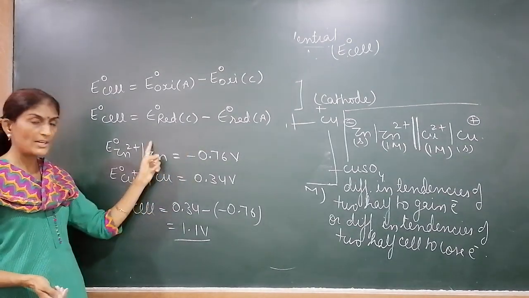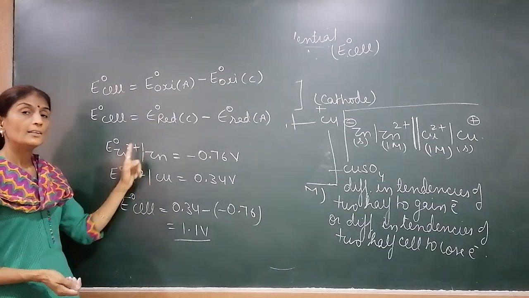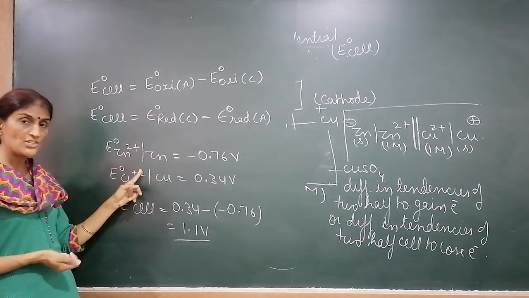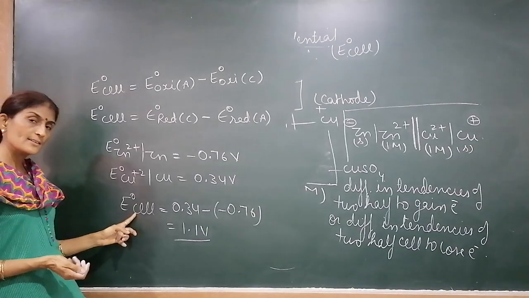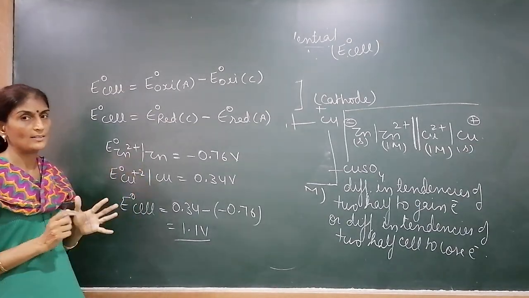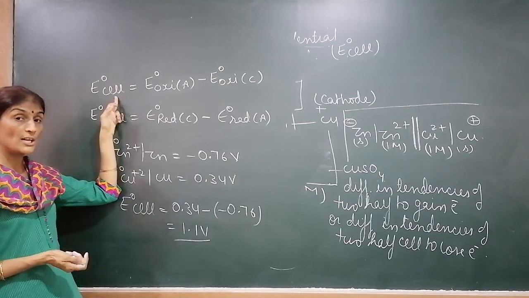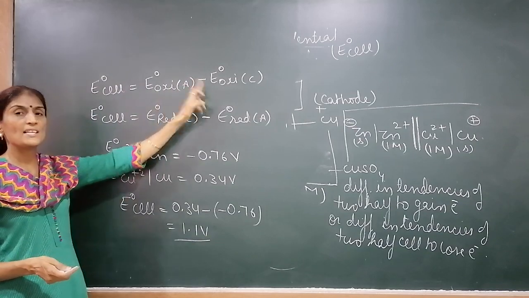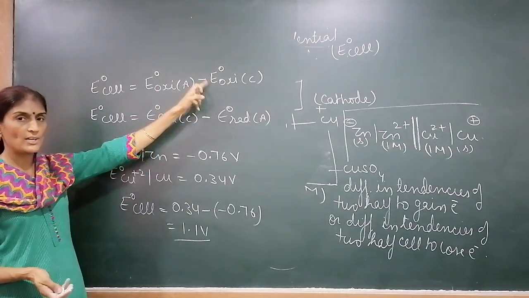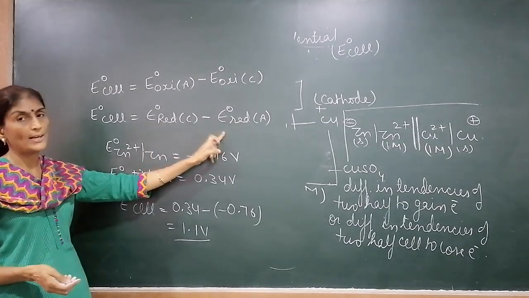These are half cell potentials. These are called electrode potentials. These are also known as reduction potentials. And what is this known as? Cell potential. This is for the complete cell and these are for half cells. Okay. So how to calculate standard cell potential? Either the difference in oxidation potentials of anode and cathode, or the difference in reduction potentials of cathode and anode.